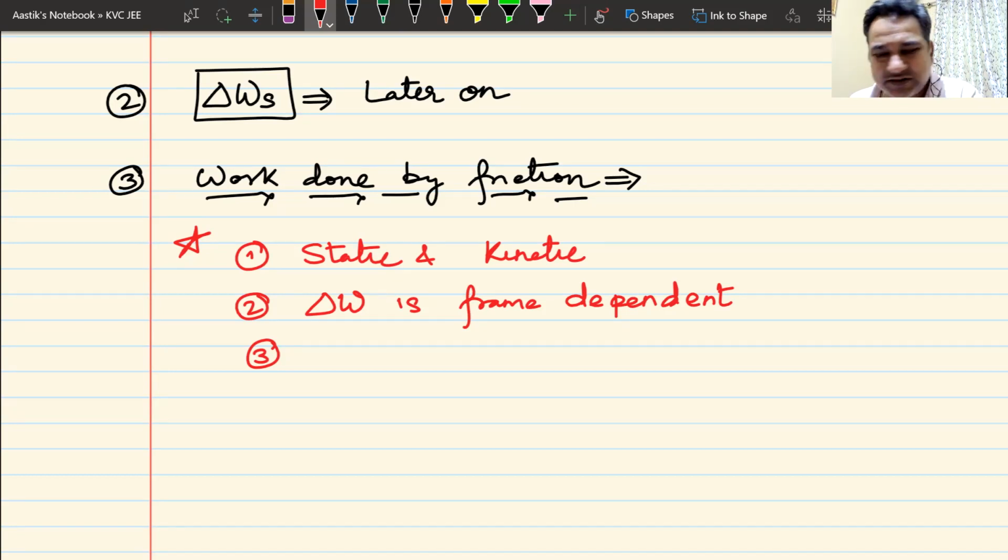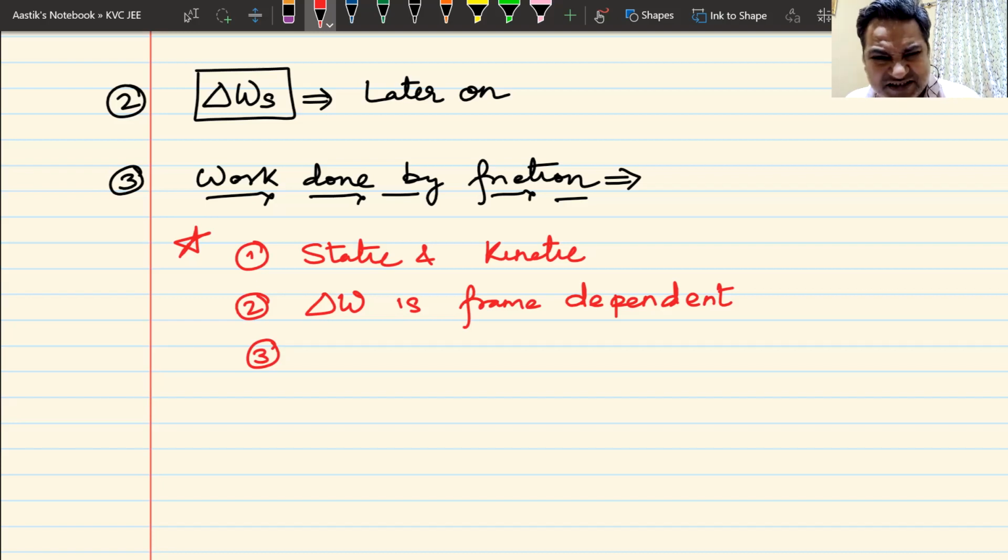You are contradicting yourself. 10 days ago, you told us that kinetic friction is constant. Now, coming into the chapter of work by energy, you are saying that the kinetic friction is also variable. Remember, when I say constant, kinetic friction is constant in magnitude, but it varies in direction.